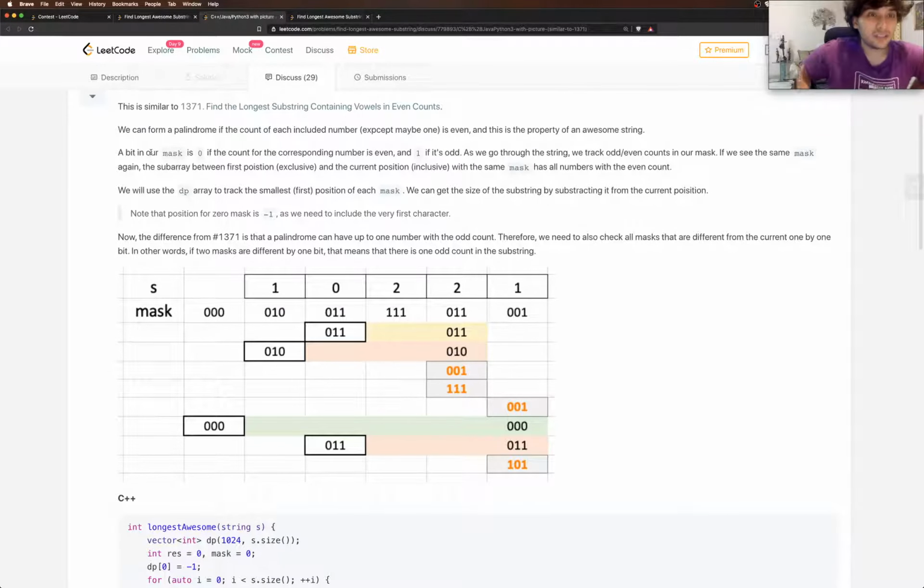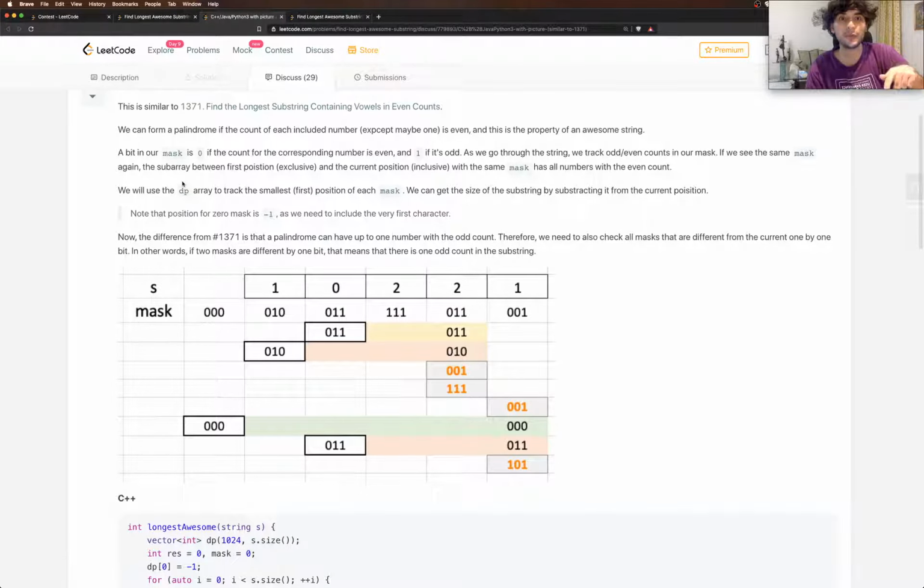We're doing a bit mask, which is a popular approach. I haven't had much experience with it. A bit in our mask is 0 if the count for the corresponding number is even. Okay. So probably they're having a bit for each character or each number, only from 0 to 9, and they're going to keep updating it, I feel. Okay, so that makes sense, right?